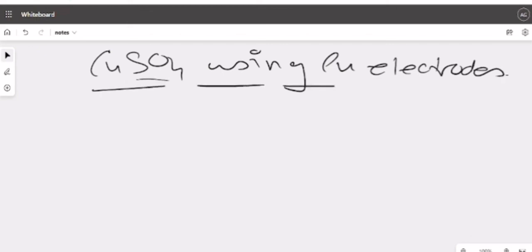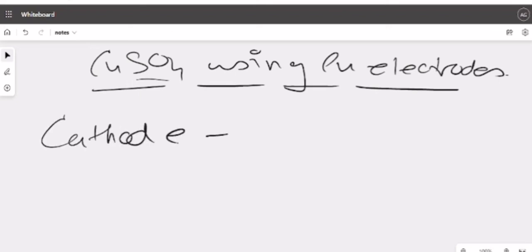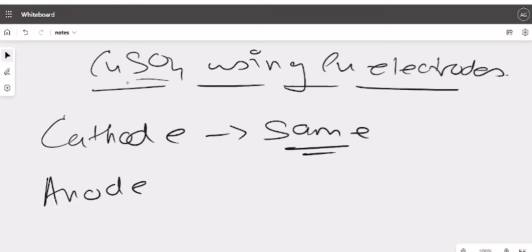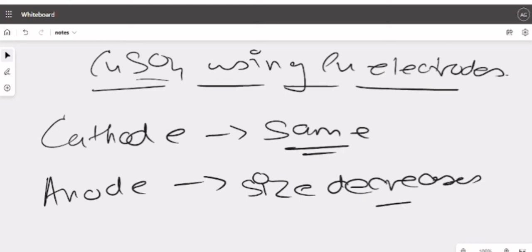Using Cu electrodes. Now if we use Cu electrodes, then the cathode product will remain the same as whatever we have written before, but the anode product will be changing. Rather, there will be no product only. So we will have to write that size decreases, because no valid product will be found there.